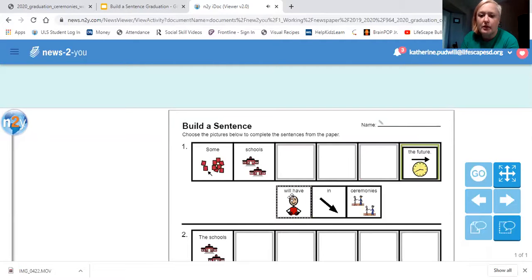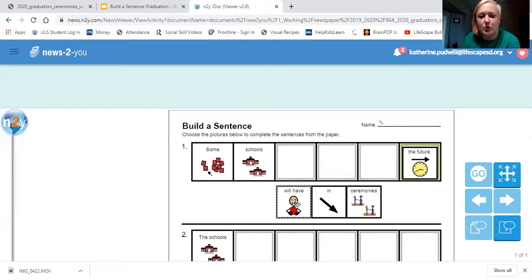Will have. Will have. So something will have something. In. Ceremonies. So those are our other 3 vocab words. Some schools, what fits best here? Some schools in, some schools ceremonies?